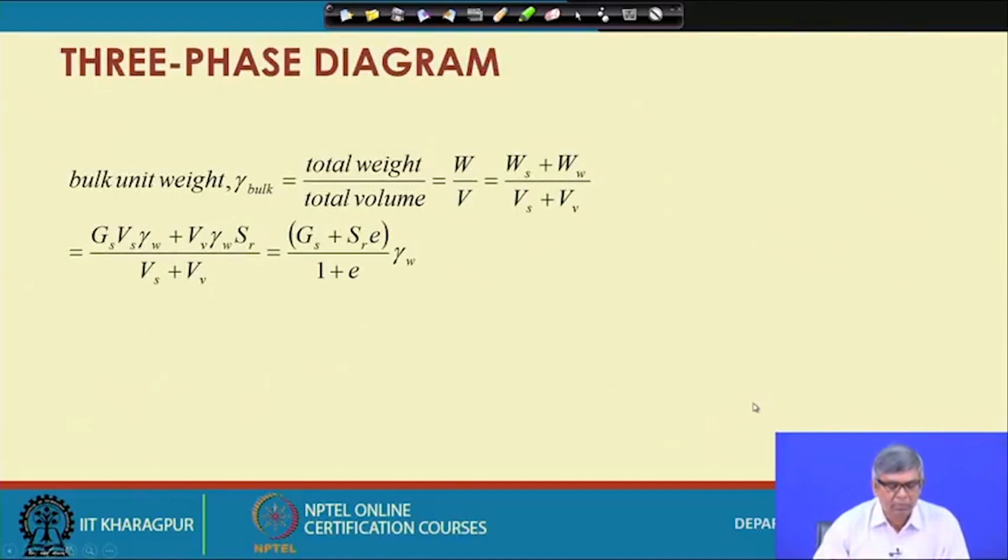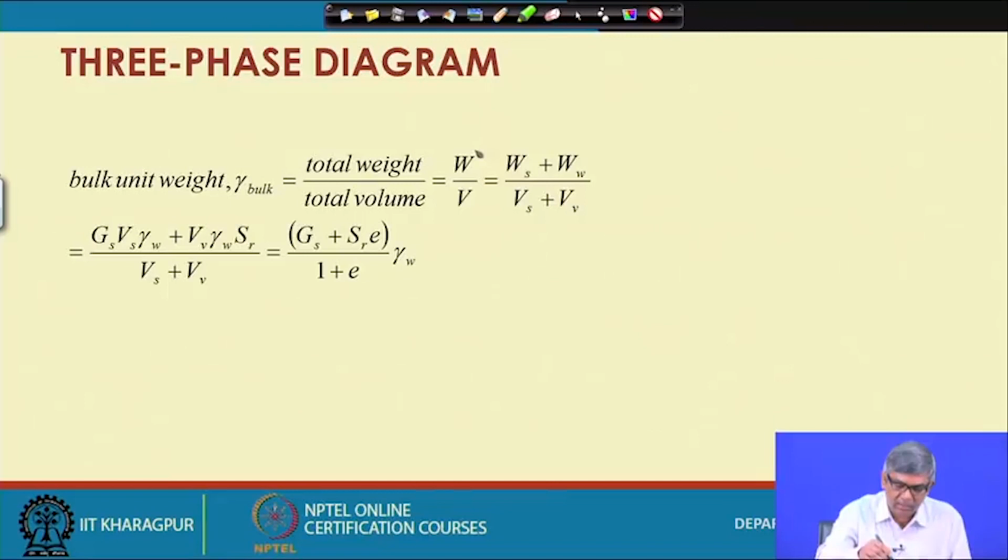Now, bulk unit weight, as I have mentioned before, is total weight divided by total volume. But we have now learned a few terms, that is e, then n, then we have learned Sr. So, we will try to express the soil bulk unit weight in terms of those, and the first attempt is here.